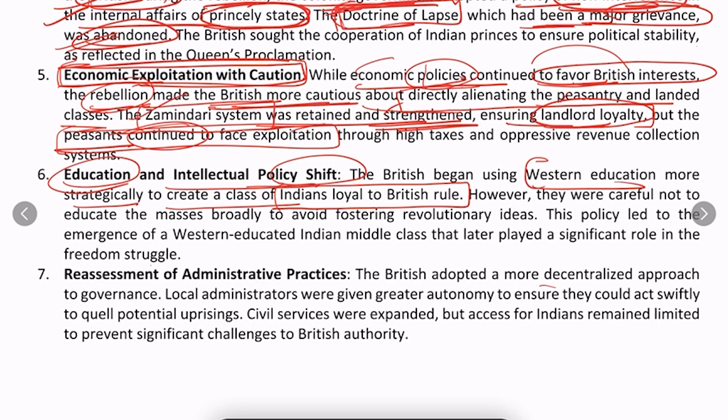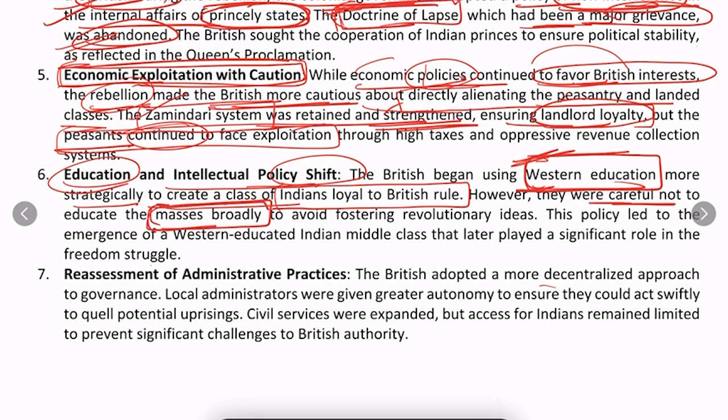The education they provided was Western. They wanted to create Indians who were Western in their outlook. So they were careful not to educate the masses broadly. They didn't want to educate the masses.